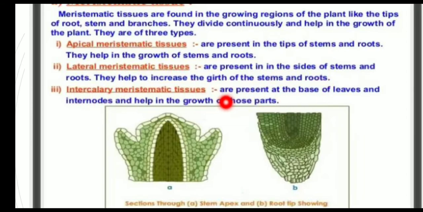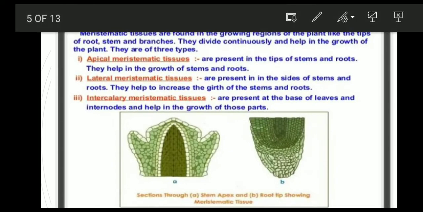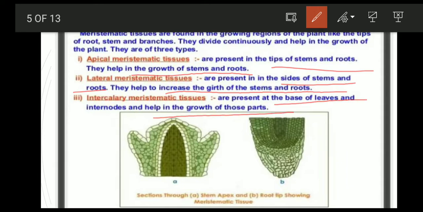And intercalary meristematic tissues are present at the base of leaves and internodes and help in the growth of those parts. Listen, my dear students. Apical tissues: tips of stems and roots. They help in the growth of stems and roots. Lateral: sides of stems and roots. They help increase the girth of stems and roots. Intercalary: present at the base of leaves and internodes and help in the growth of those parts.